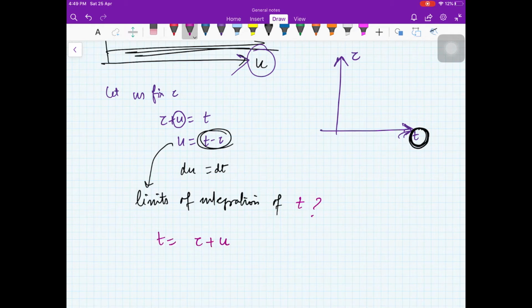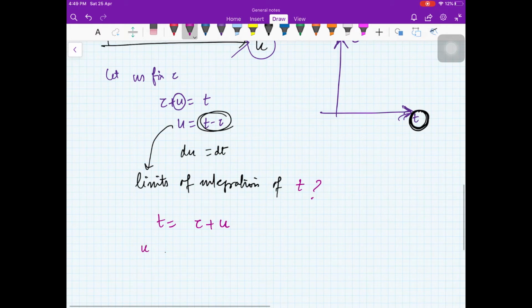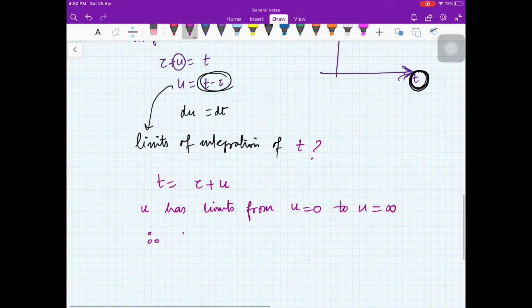So your t is tau plus u, right? And u has limits from 0 to infinity, and tau is fixed. Therefore t has limits from tau plus 0, that is tau, when u is 0, to infinity when u is infinity.